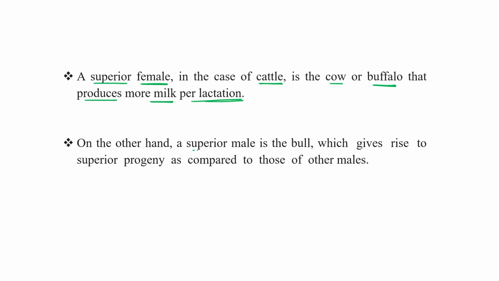While a superior male means a bull that gives rise to superior progeny compared to other males.